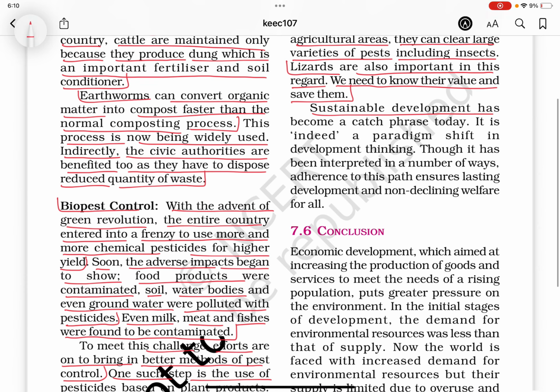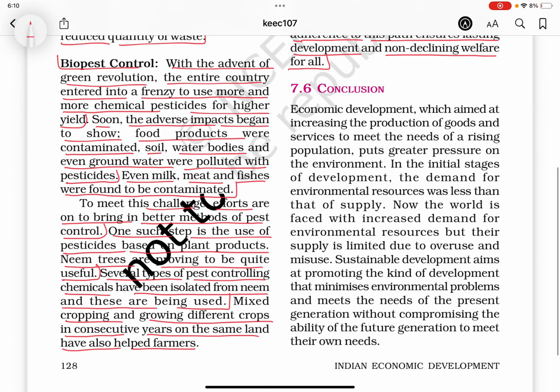Sustainable development has become a catchphrase today. It is indeed a paradigm shift in development thinking, though it has been interpreted in a number of ways. Adherence to this path ensures lasting development and non-declining welfare for all.